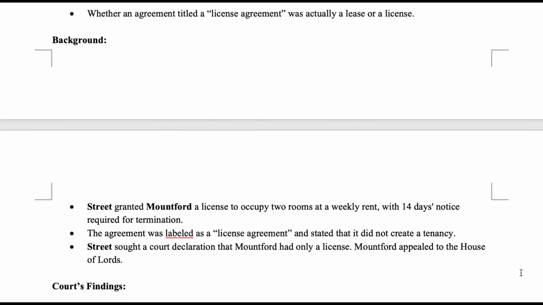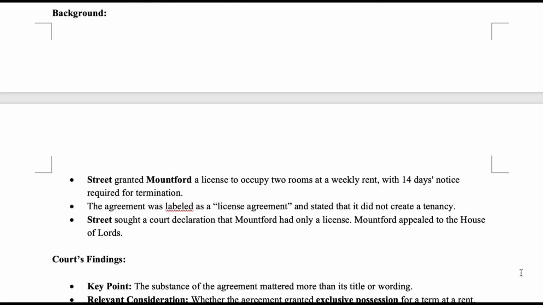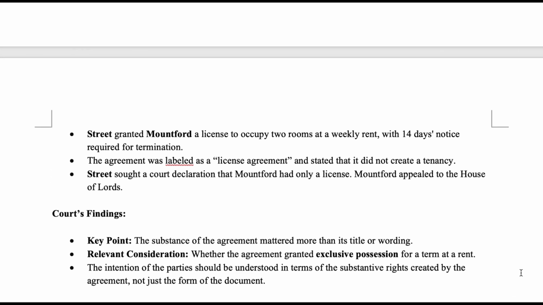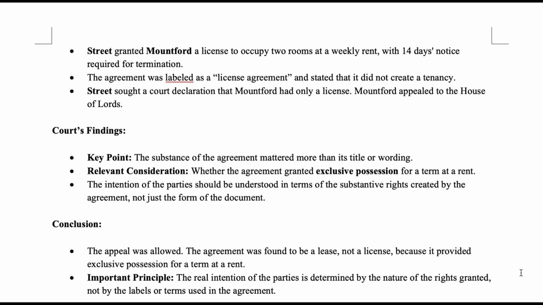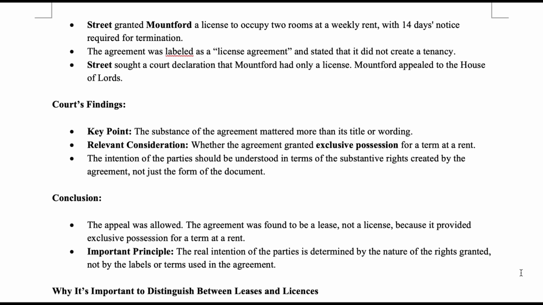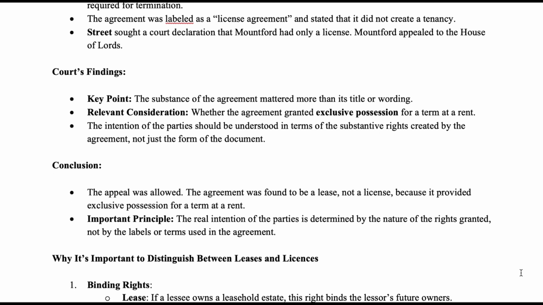Street v. Mountford, 1985, AC 809. Summary issue: whether an agreement titled a license agreement was actually a lease or license. Background: Street granted Mountford a license to occupy 2 rooms at a weekly rent, with 14 days notice required for termination. The agreement was labeled as a license agreement and stated that it did not create a tenancy. Street sought a court declaration that Mountford had only a license. Mountford appealed to the House of Lords.